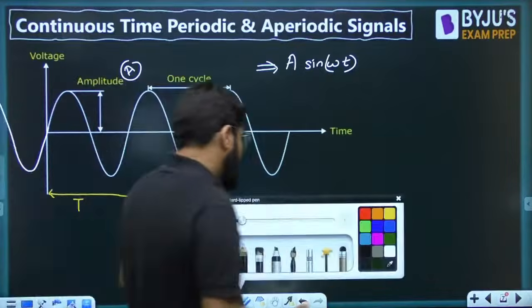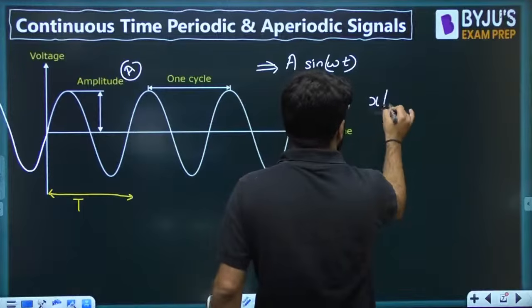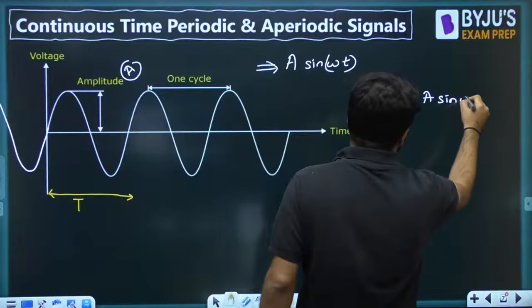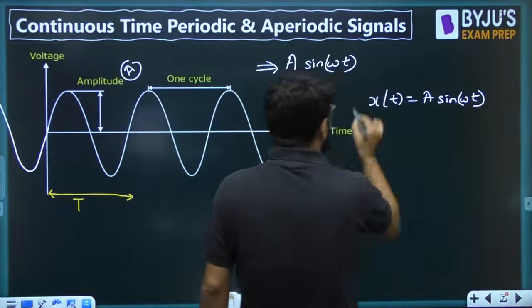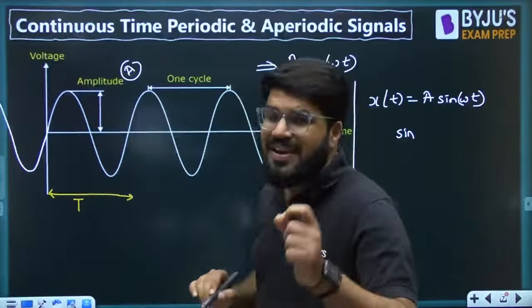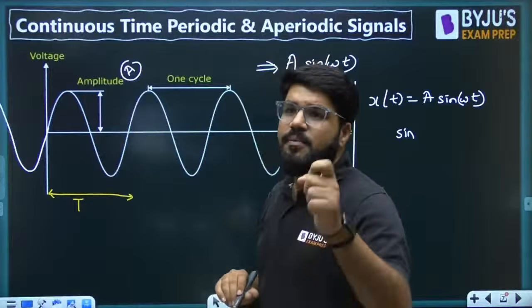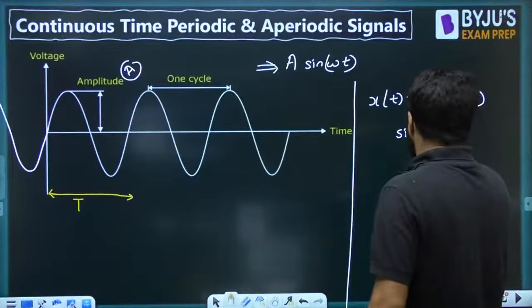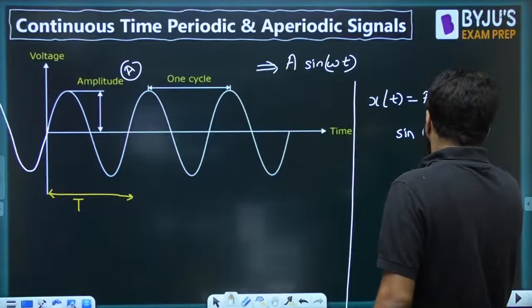Everybody knows the formula, but let's look fundamentally at the mathematical calculation. We know that x of t is equal to A sine omega t. But we also know, strictly in terms of angle in trigonometry, after how many angles the value of sine theta repeats. So sine theta is periodic with the period of 2 pi.